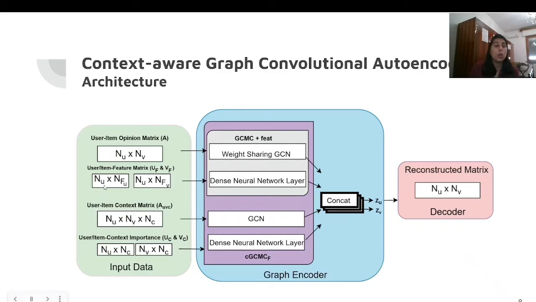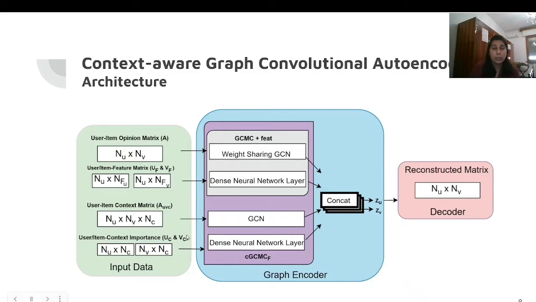We have a user to static feature matrix and an item to static feature matrix. Then we have a 3D matrix which contains the context representation between the user and item, which represents under which context the user has provided their opinion. Then we have done statistical analysis on training data to get these matrices, which are UC and IC. This contains information on which context is more important for the user, like under which context the user gives the maximum rating. Similarly, we have the IC, which contains under which context a product gets the maximum rating. So these are the favorite contexts for the users and the items.